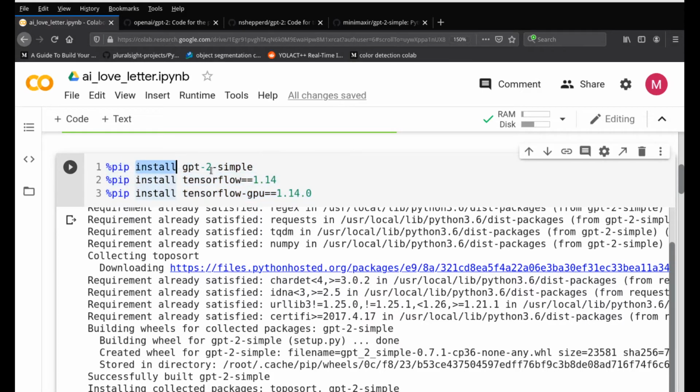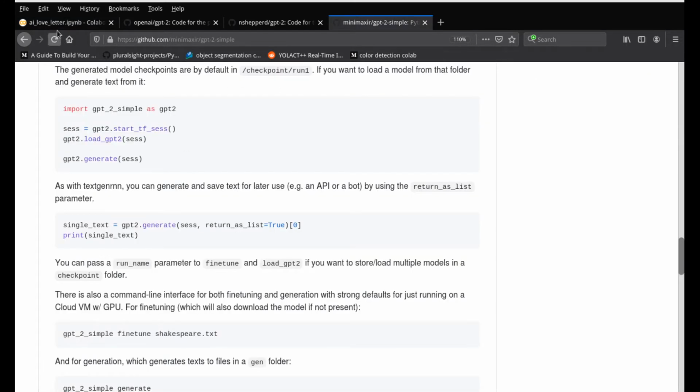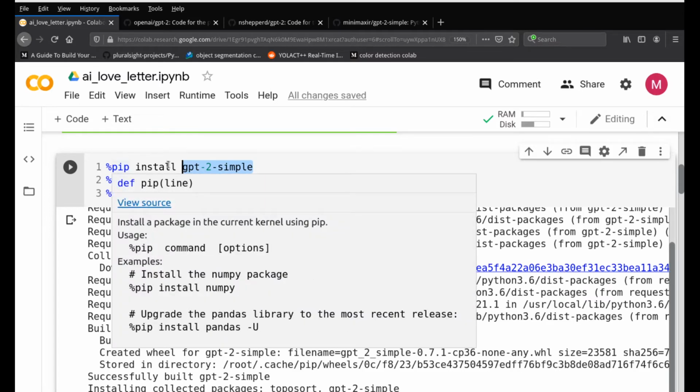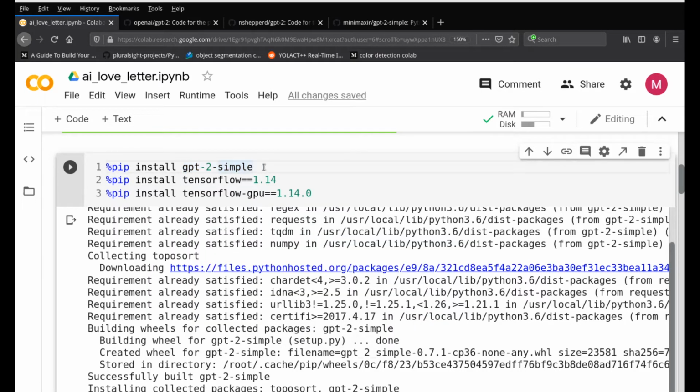So this is the part where we do everything, and we are just installing all the libraries. The first step is to install the GPT-2 Simple library from Max Woolf right here, the one which we used here. We are just using this particular code, the gentleman's pip install code for us, and it's going to install this thing.